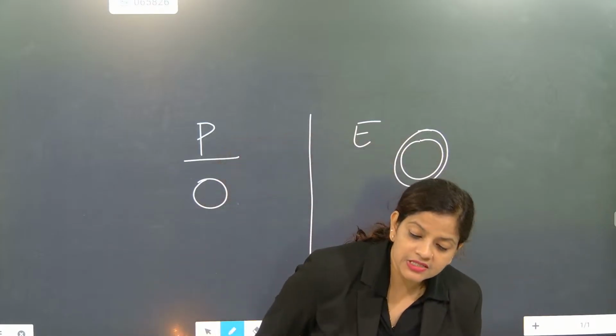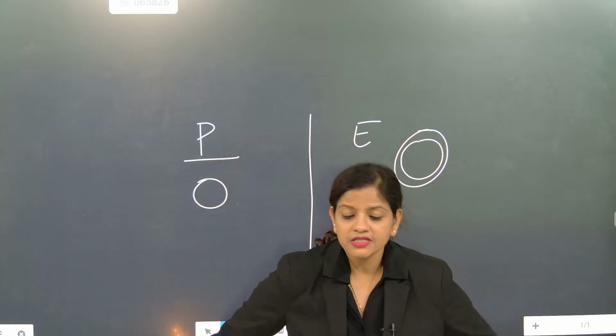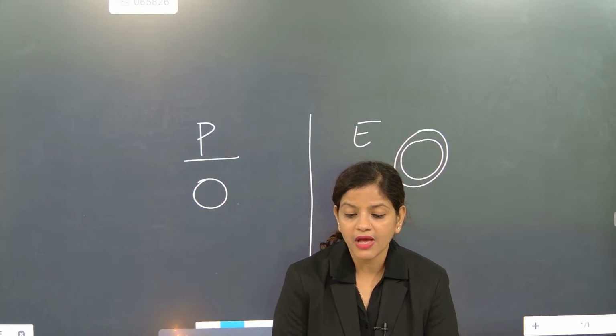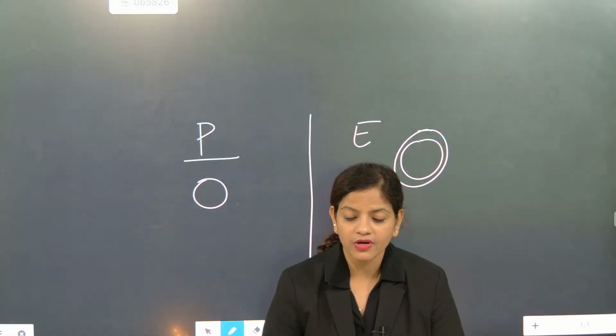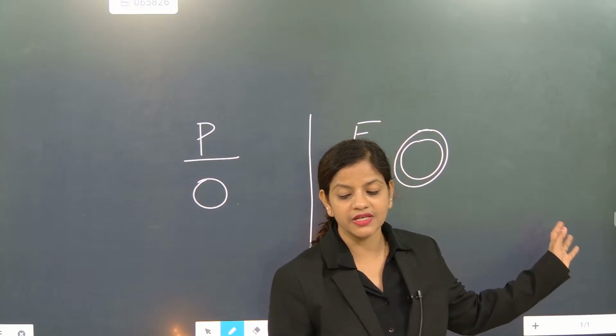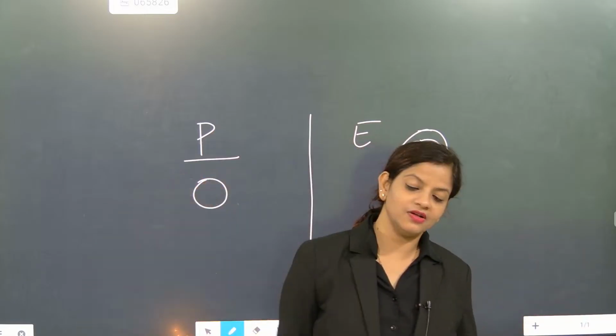Next point is cell division will be there. Where will cell division be there? If somebody asks you about cell division here or cell division here, we are going to understand that here cell division is there, here cell division is not there. Understood?